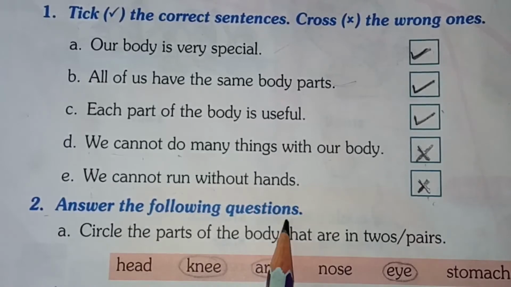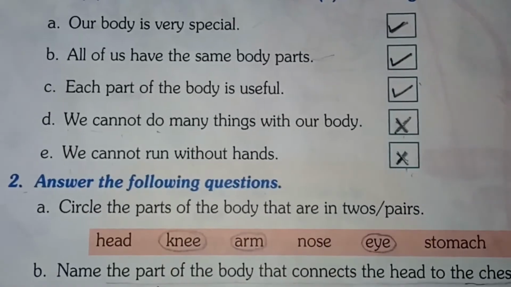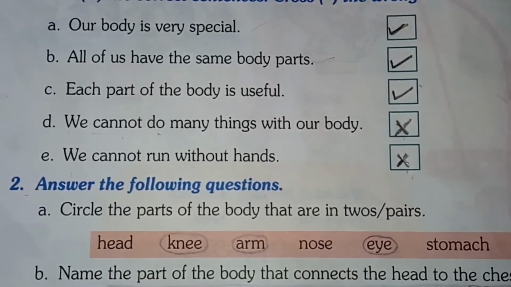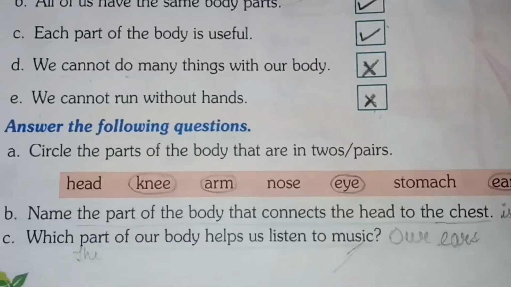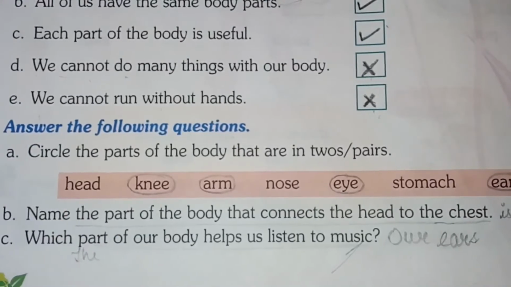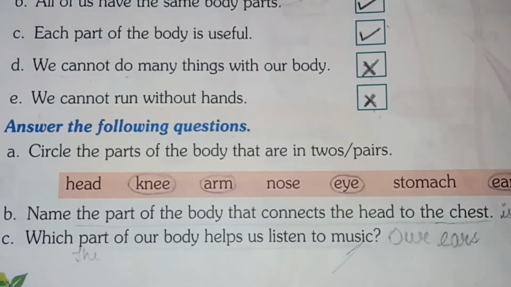Second is, answer the following questions. Circle the parts of the body that are in twos or pairs. Okay. Head. Do you have one head or two heads? One. So, it's not in a pair. Knee. Do we have one knee or two knees? Yes, we have two knees. Okay, so circle the parts of the body that are in two.